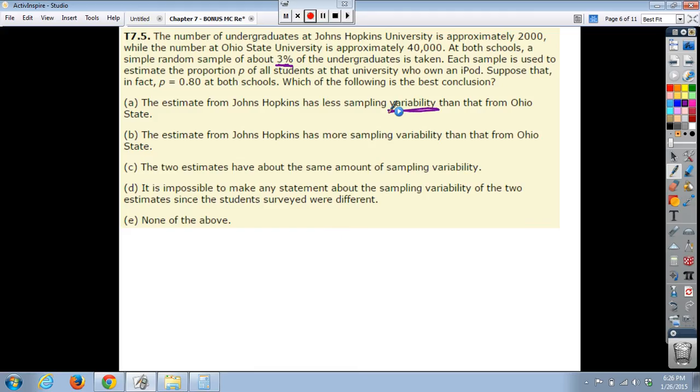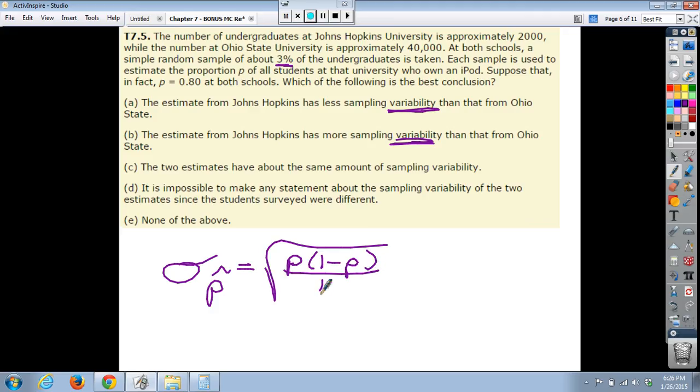And since we're talking about variability and we're talking about proportions, we need to think about our formula of sigma sub p hat, which is the square root of p times 1 minus p over n. Now, they did tell us what p was, that p was 80%.